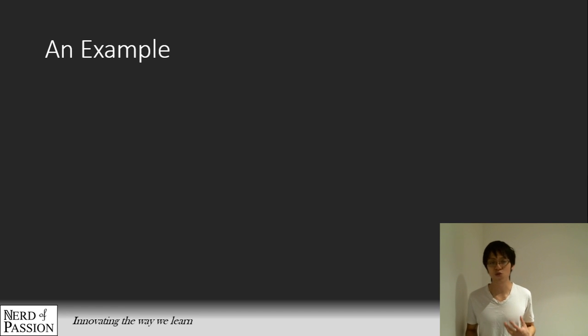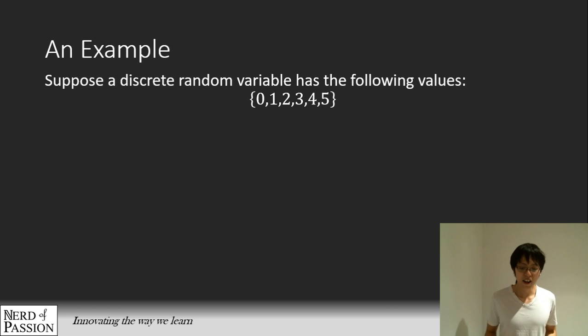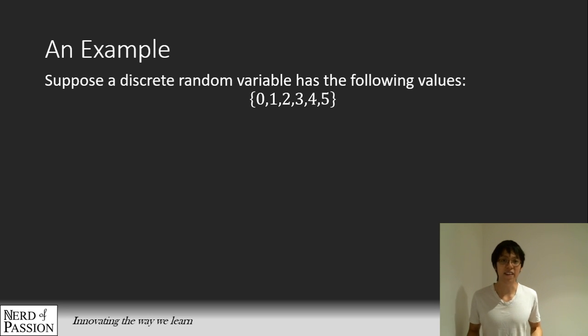And you can use a number line to illustrate this. We can use an example to demonstrate what I mean. So an inequality is just a set of numbers. Suppose we have a discrete random variable that has a value from 0 all the way up to 5: 0, 1, 2, 3, 4, 5. It could be like flipping 5 coins, or rolling a dice and subtracting 1 from it. So just the numbers in the random variable, but you're not really given the probability for each one of them. But that is not really what I'm interested in for this problem.